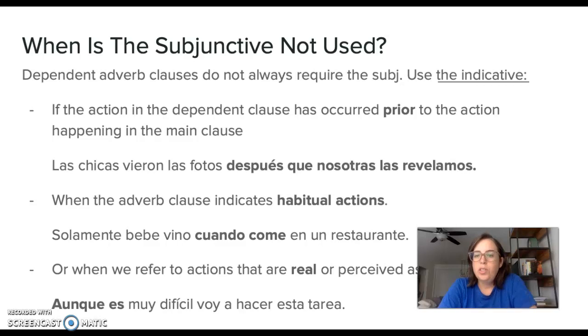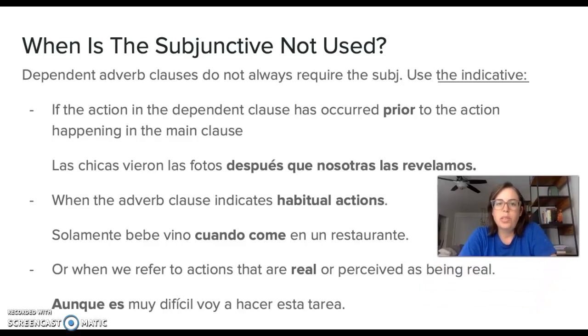Now, when is the subjunctive not used at all? Dependent adverb clauses do not always require the subjunctive. So, use the indicative if the action in the dependent clause has occurred prior to the action happening in the main clause. Obviously, if we are talking about something that has occurred already, then we cannot use the subjunctive because that's something factual, right?